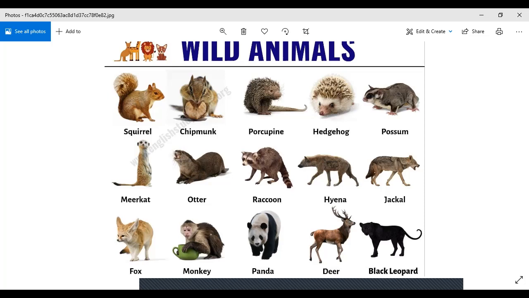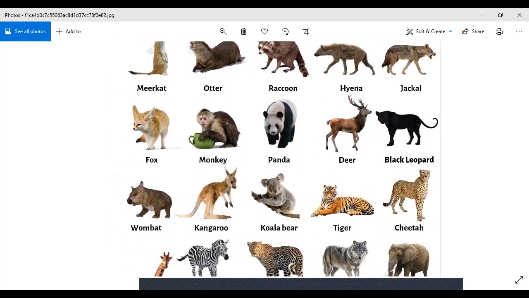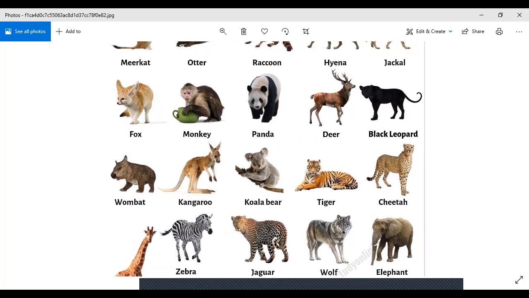Then we have the meerkat. It's a very cute creature. This is also found in the cartoons. Then we have the otter, then raccoon, then we have hyena. The jackals are also very common. We can find them in cartoons, we can find them in the movies. Then we have the fox.